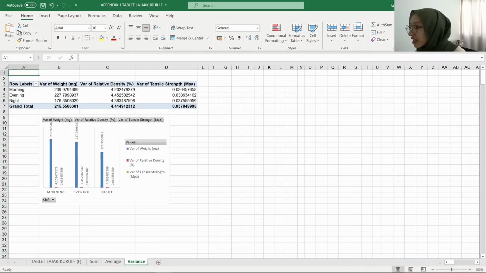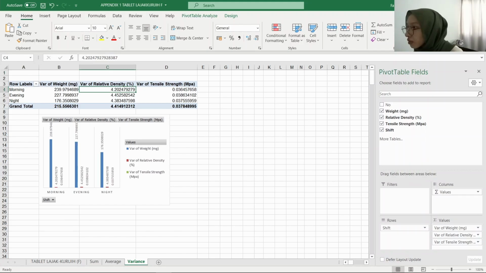Next is variance. For variance of weight, the night shift has the lowest variance, which means in terms of weight, the night shift is the most consistent. For relative density, the lowest variance is in morning shift, and same with tensile strength.